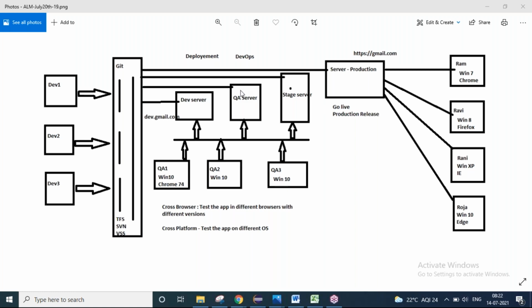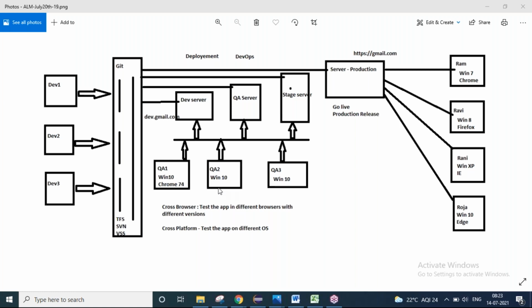Like that, what the DevOps team will do is first move the code into the dev server. The same code will go to production, to the real customer, but before it goes to the real customer, it will come to the QA team. So they recruited the DevOps team, the development team, and the QA team. Who will come into the picture first? The development team, and then the DevOps team, and then the QA team.